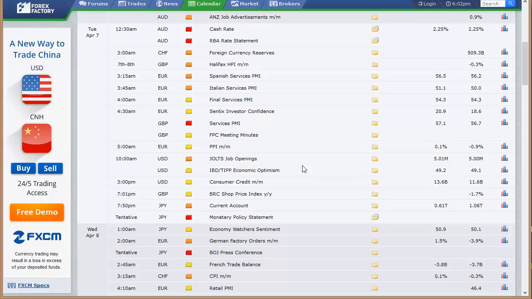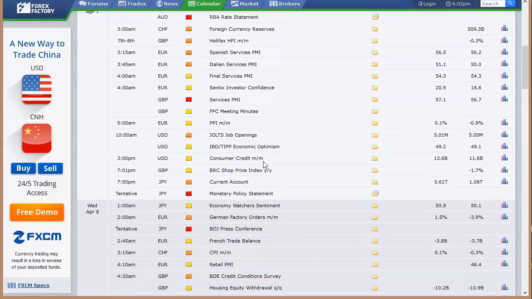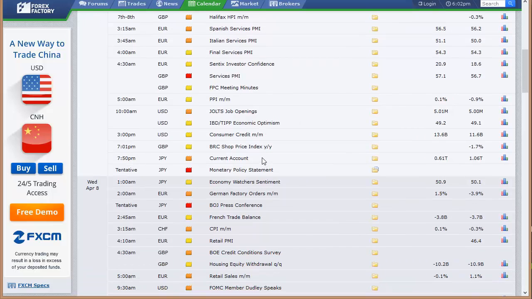Foreign currency reserves out of Switzerland, Spanish services PMI, Italian services PMI, final services PMI out of the broad European sector. We got the Sentix investor confidence number out of Europe, services PMI out of the UK, PPI out of Europe.